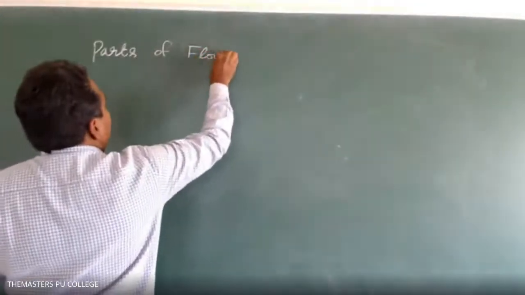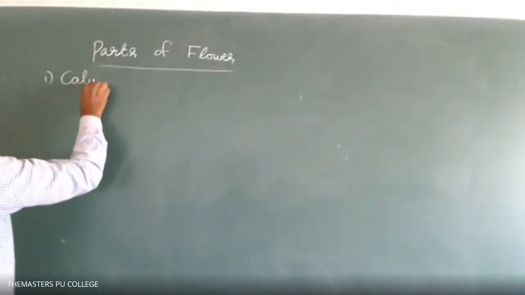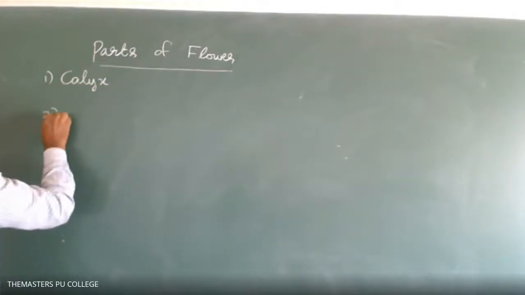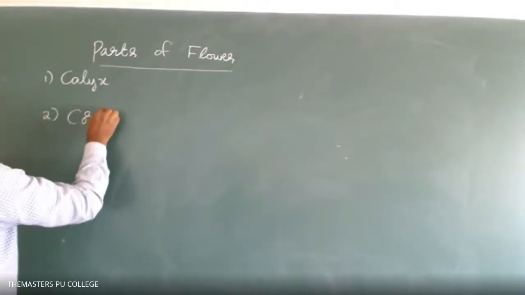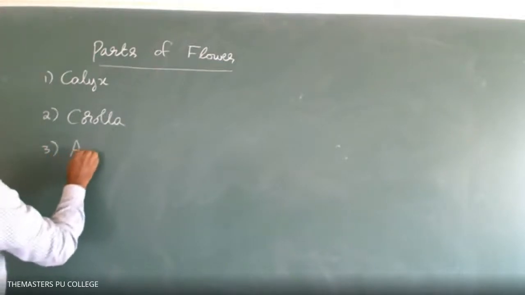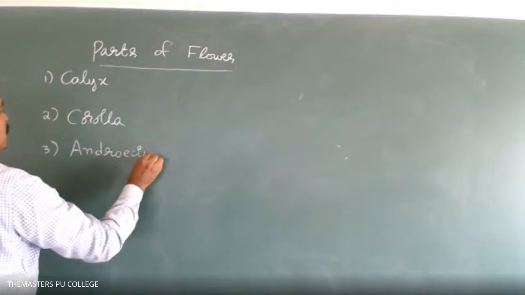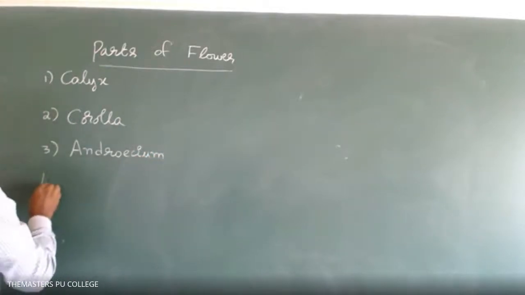One is calyx, second is corolla, third is androecium, fourth is gynoecium.